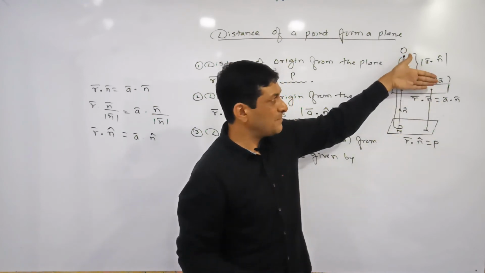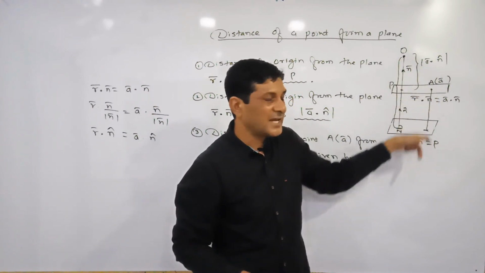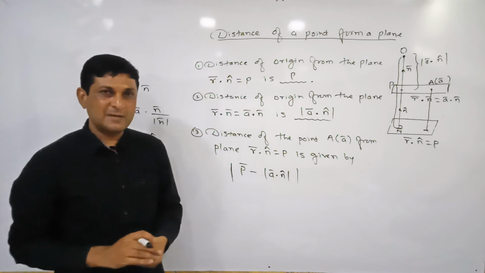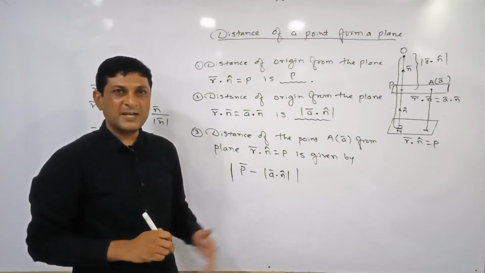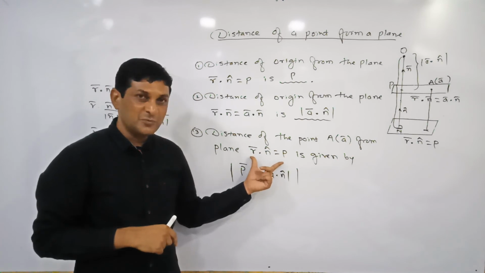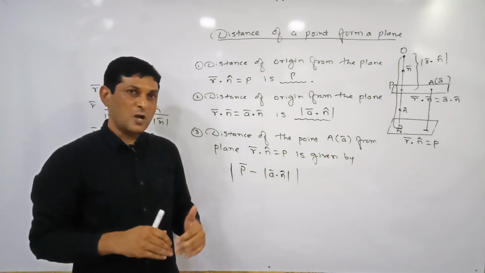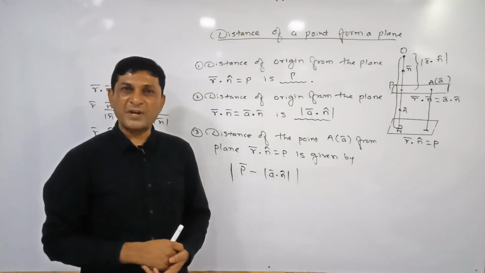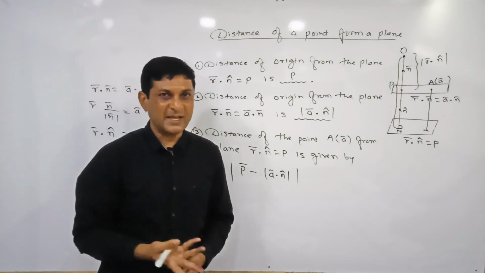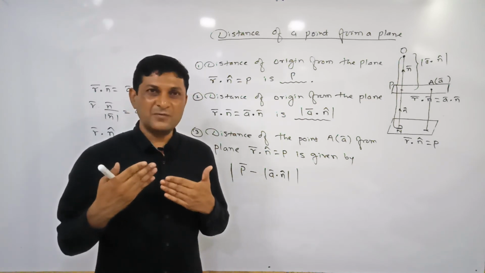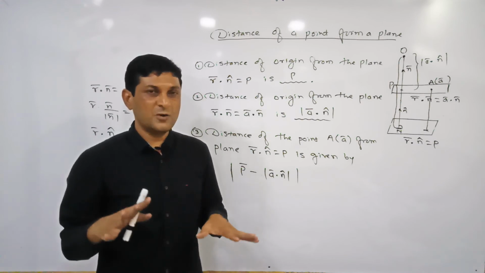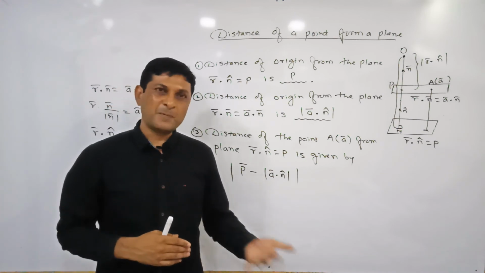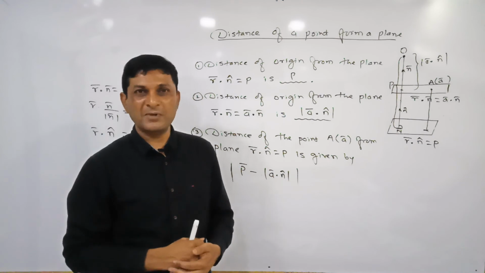ये total distance में से ये part अगर subtract कर दिया तो ये इतना ही part बचेगा, and that is nothing but the distance of a point from the plane. In this way, this formula is applicable to find out the distance of a point from a plane, but for that purpose this equation should be in normal form. If the equation is not in normal form, first you have to convert it into normal form, and then you are able to apply this formula to find out the distance of a point from a plane. And already we have discussed how to convert the given vector equation into normal form, which method is applicable, in some example from the last exercise.